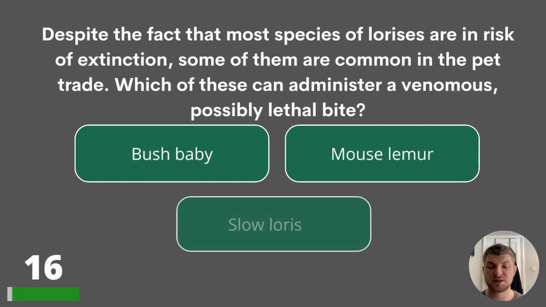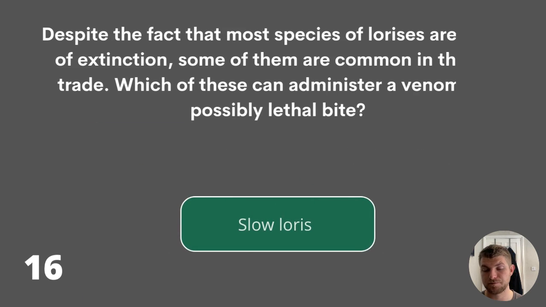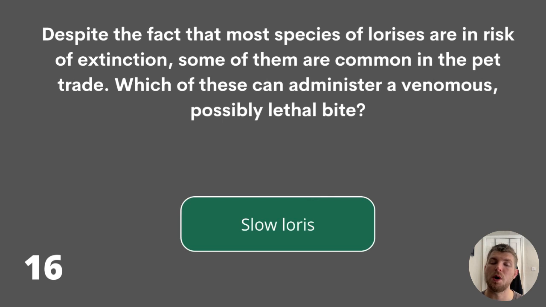16. Despite the fact that most species of lorises are at risk of extinction, some of them are common in the pet trade. Which of these can administer a venomous, possibly lethal bite? Bush baby, mouse lemur, or slow loris? And the answer is slow loris.